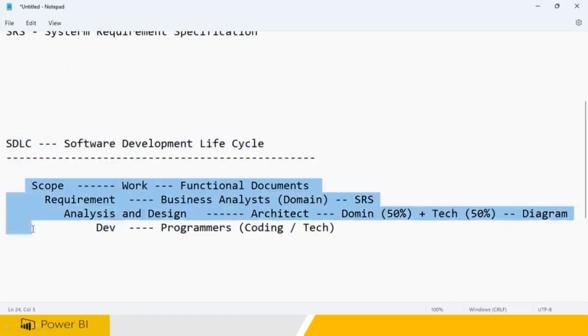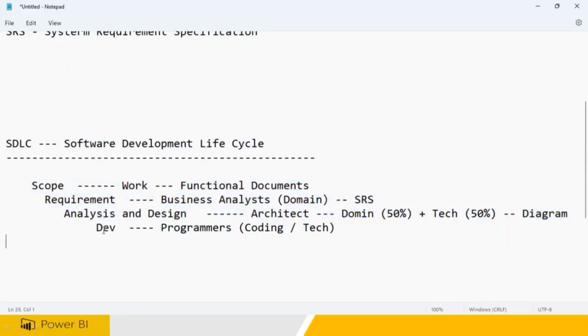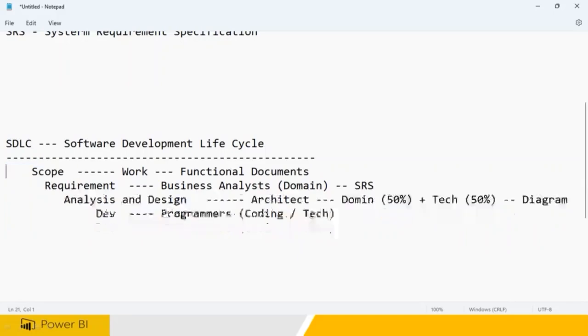There is no fixed technology, but if this project has to be developed in Power BI, then Power BI developers are recruited. If this project is for SAP, SAP guys are recruited. Like that, depending upon the technology, these guys are going to be recruited. Am I clear? So that is what you need to understand. You are going to be doing what is called coding.